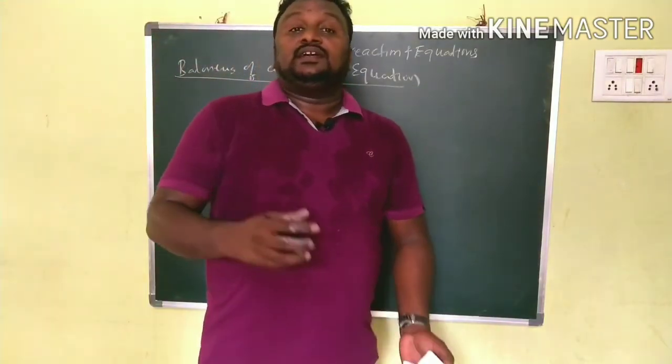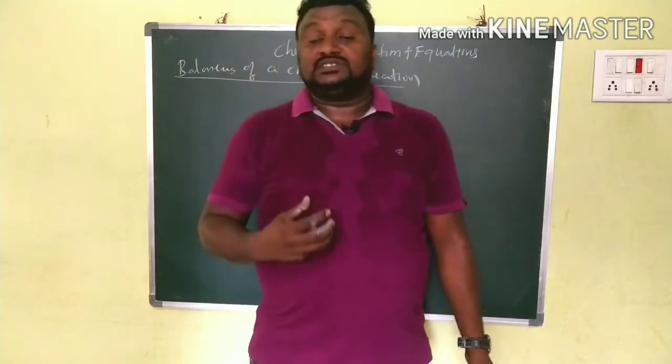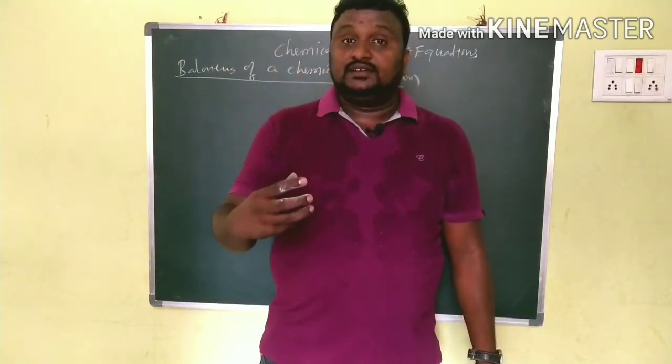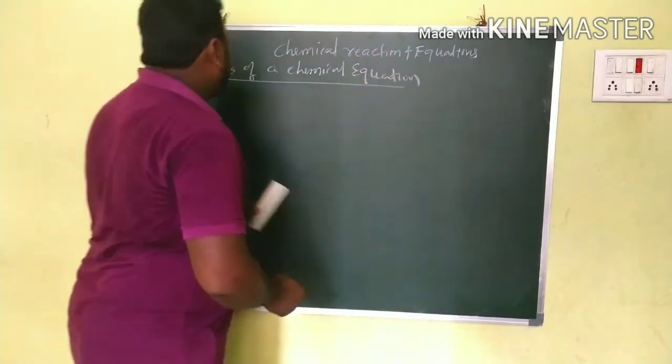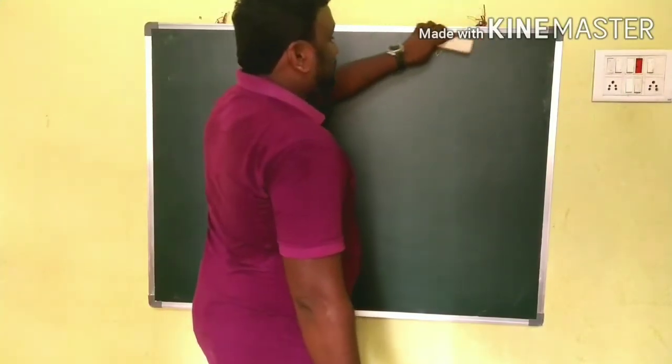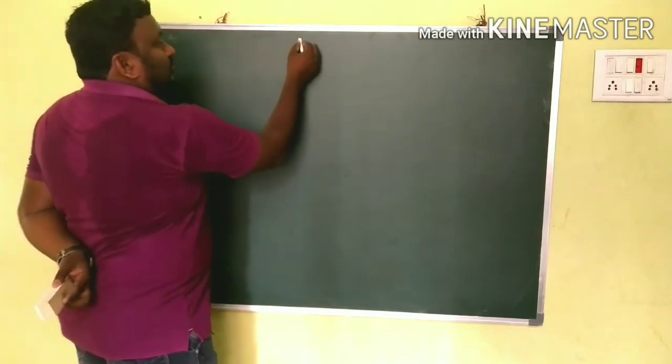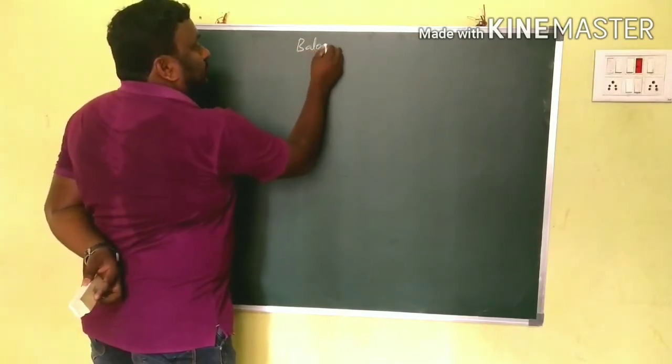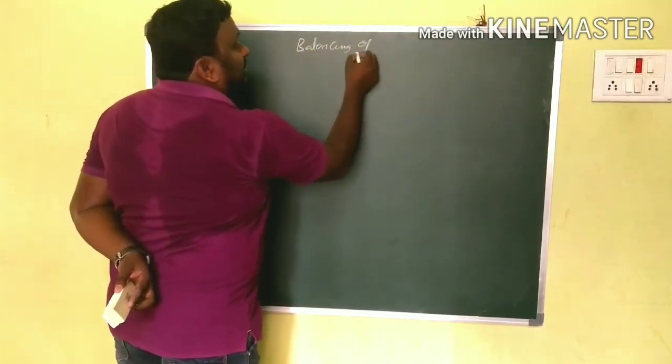So in balancing a chemical equation, there are a few steps. Step 1: balancing of a chemical equation.